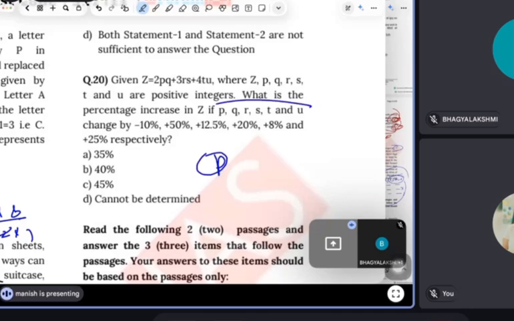We have to find out the average. So whenever they ask for the average, guys, "cannot be determined" can never be the answer. Always remove these options.